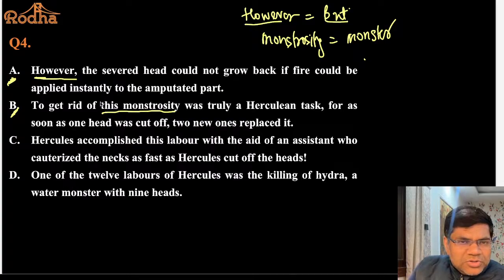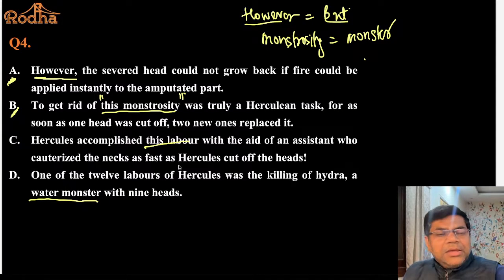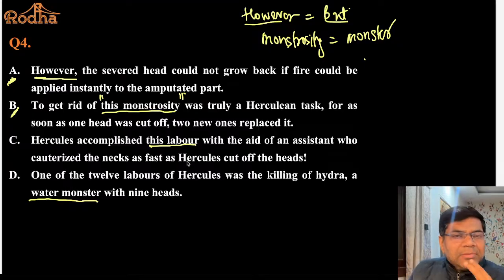ठीक है. सो दिस मॉन्स्ट्रोसिटी भी किसी की बात तो कर रहा है ना. और वो कहाँ पर है? ये है water monster. Water monster is the monstrosity that you have mentioned in B. And then you say that in C Hercules accomplished this labor. अब problem क्या है कि ये this labor कौन सा labor ये भी clear नहीं अपने को.